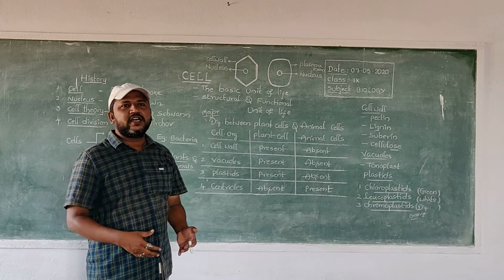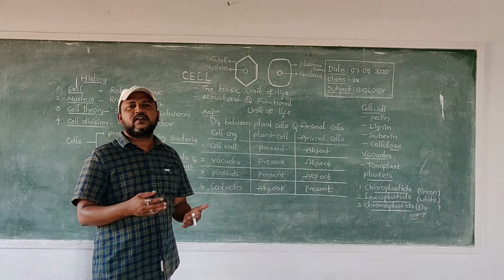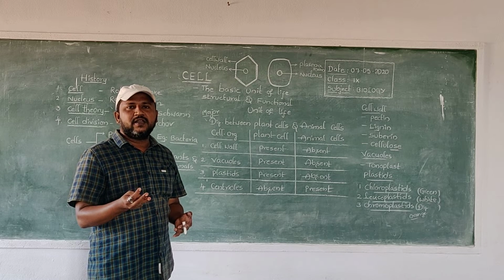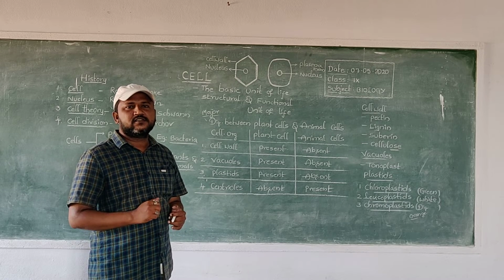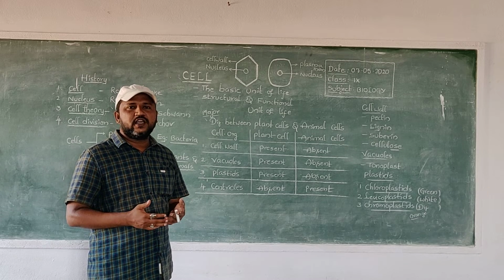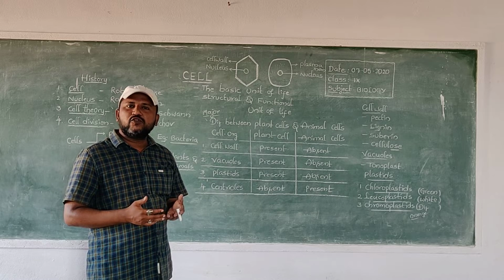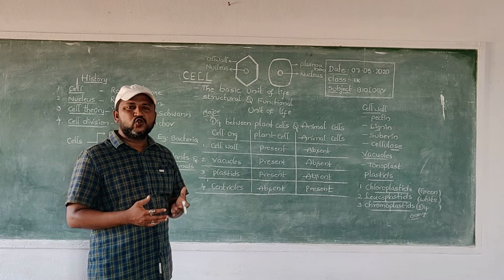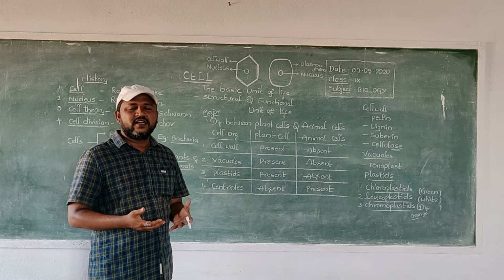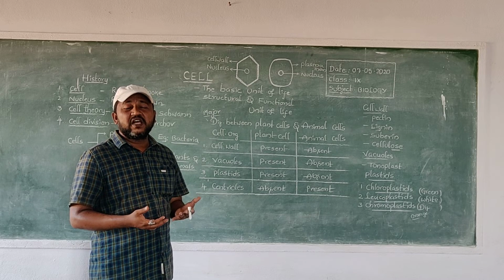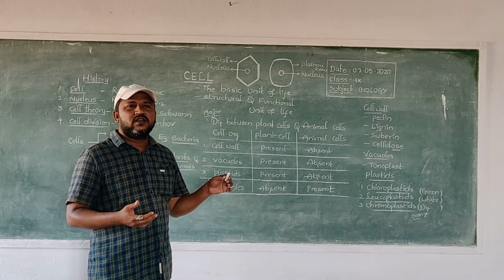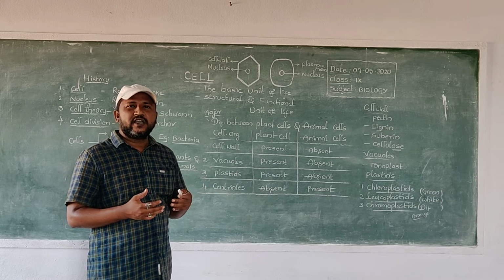Generally, cell organelles are cell wall, plasma membrane, nucleus, nucleolus, mitochondria, ribosomes, lysosomes, vacuoles, cytoskeleton, chloroplasts, etc.